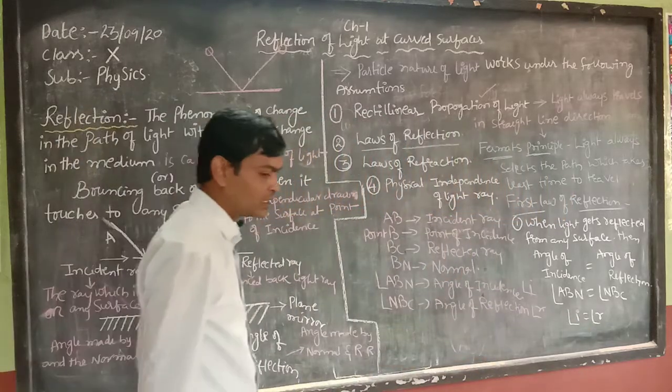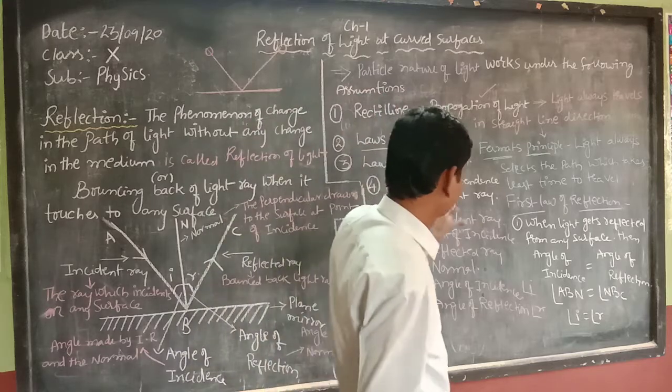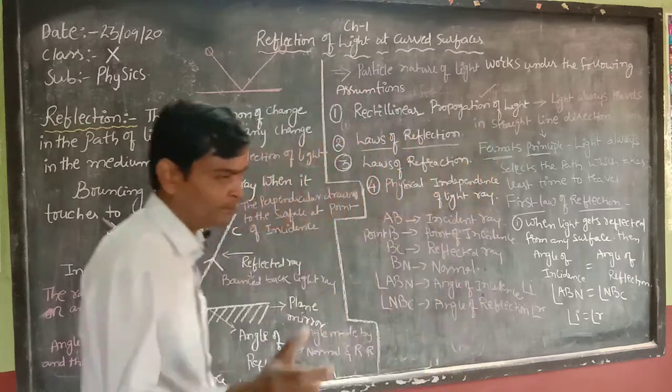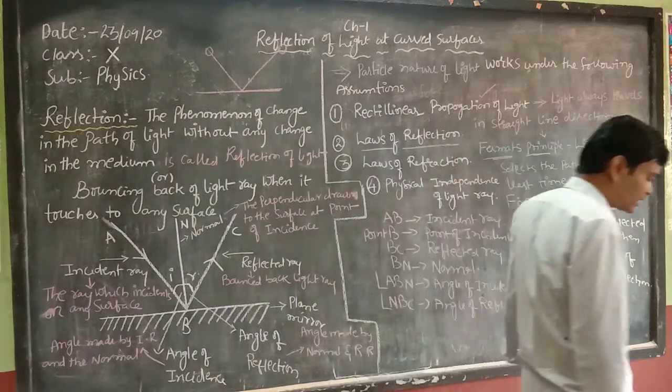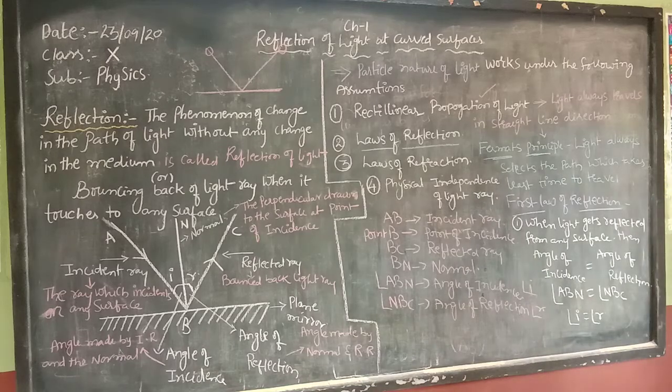Now once again let us revise the first law of reflection: when light gets reflected from any surface, at that time the angle of incidence is equal to the angle of reflection. Here the angle of incidence is angle ABN, which is equal to the angle of reflection, angle NBC. Angle ABN we denote by angle I, and angle NBC we denote by angle R, so the angle of incidence is equal to the angle of reflection. This is the first law of reflection.